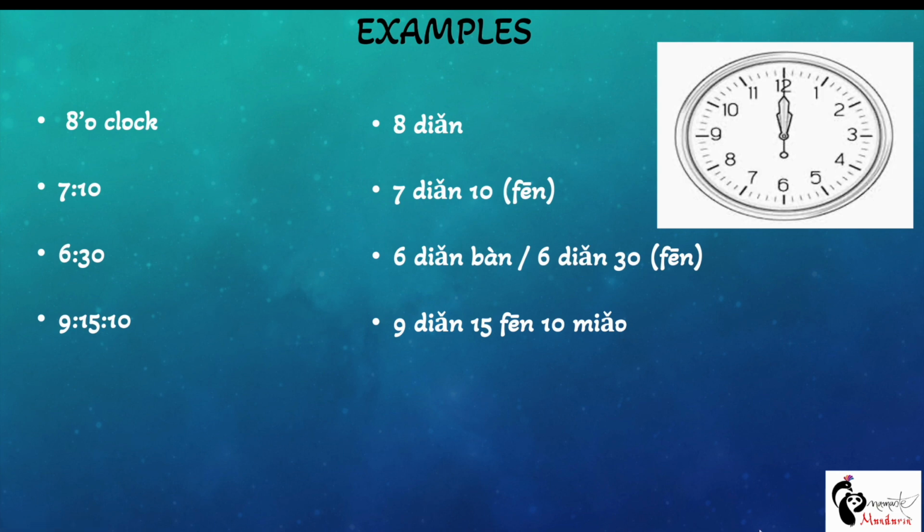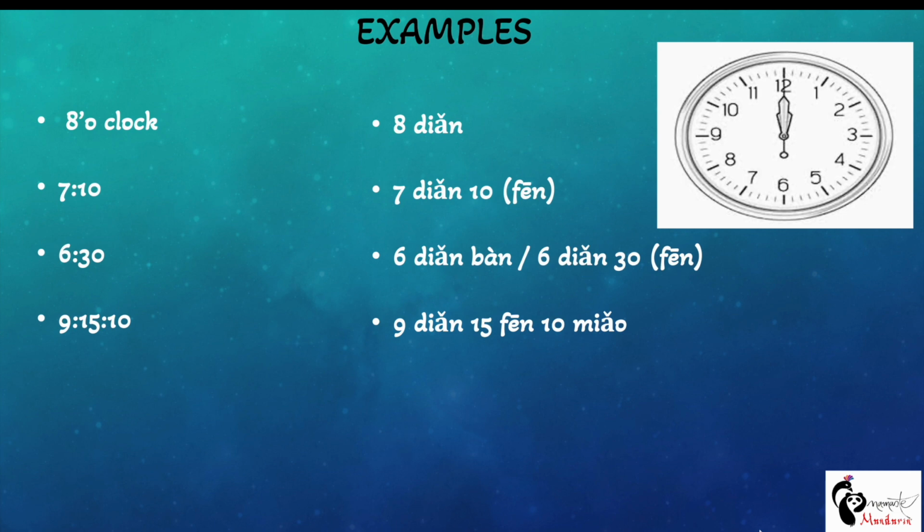Okay, so now we are familiar with how to say time in Mandarin by using numbers and different terms related to time, right? Now next, what is the important part of time? The important part of time is we have to mention A.M. and P.M. So what is the terminology for A.M. and P.M.?